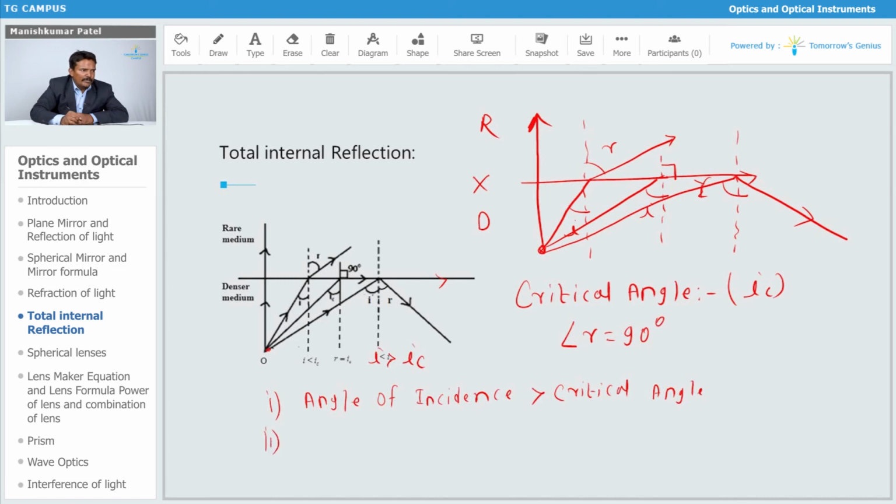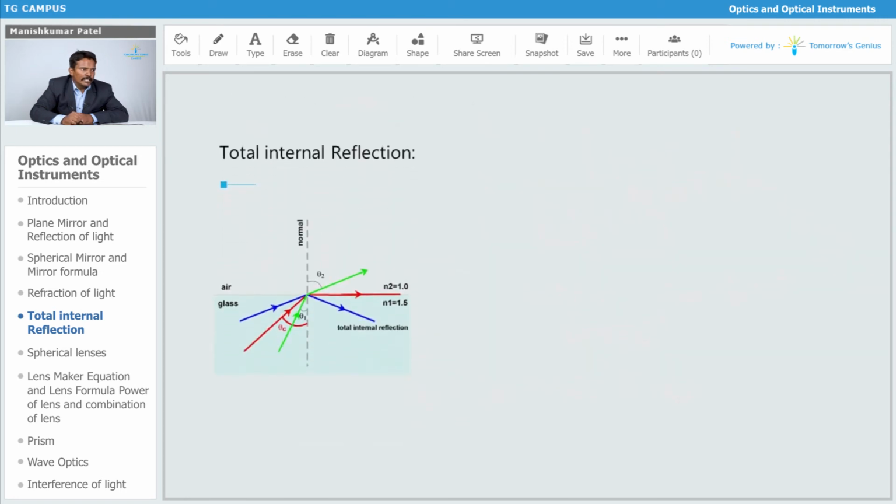And the second condition: the ray has to travel from the denser to the rarer medium. So the ray of light has to travel from the denser to the rarer medium. These are the two important conditions for total internal reflection. That is what we can say about total internal reflection.